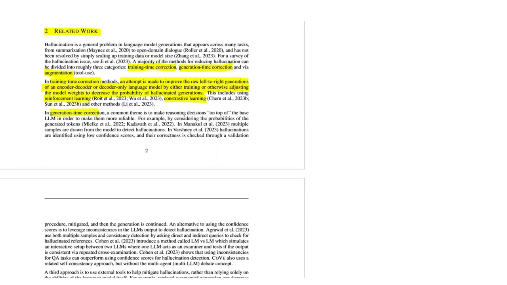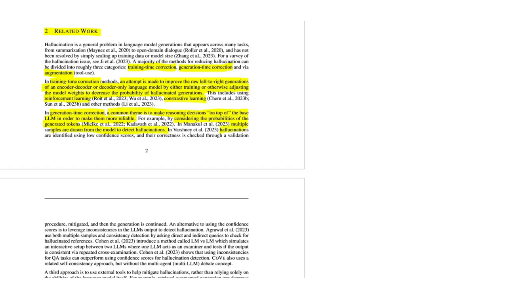For the generation time correction, a common theme is to make reasoning decisions on top of the base LLM in order to make them more reliable. And they give us an example to consider the probabilities of the generated tokens. We can draw multiple samples from the model to detect hallucinations. For example, you can consider the probabilities of the generated tokens and sample multiple sentences to detect hallucinations.